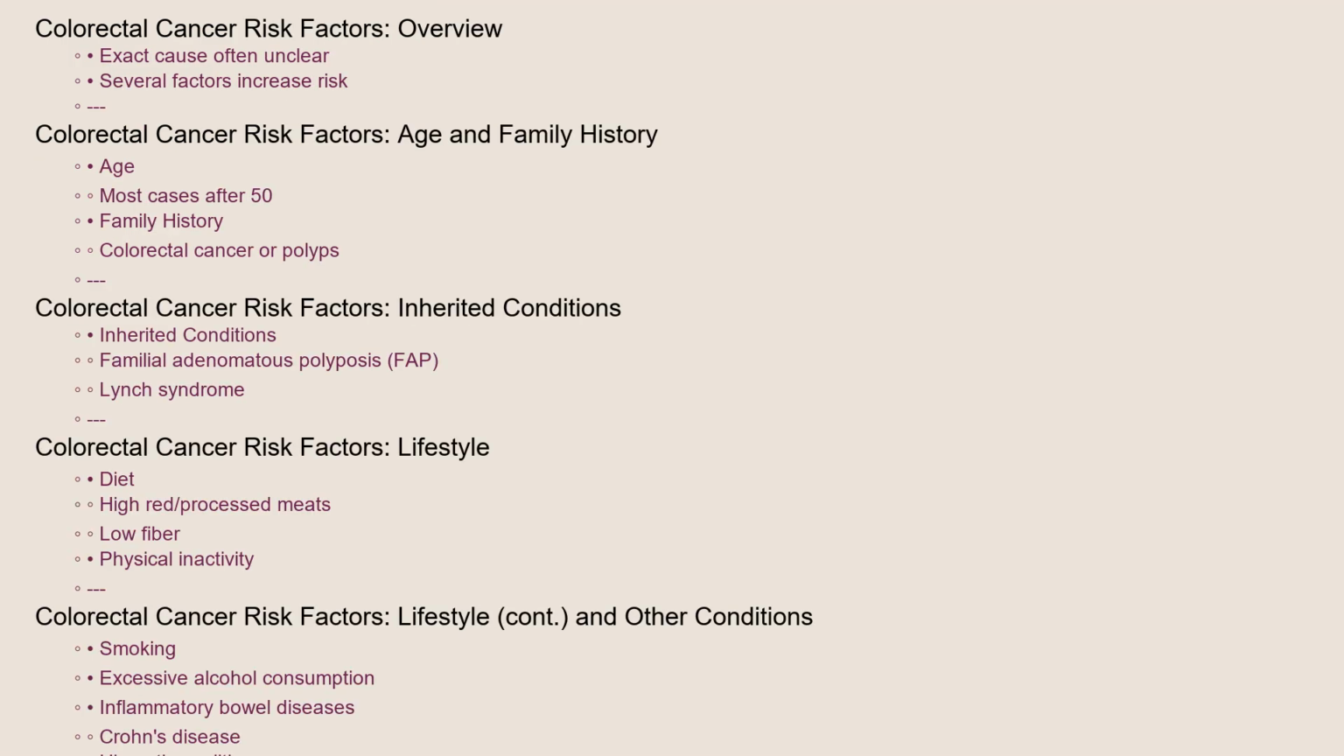The exact cause of colorectal cancer isn't always clear, but several factors are known to increase the risk. These include age, with most cases occurring after 50. Family history of colorectal cancer or polyps is another significant risk factor. Certain inherited conditions, such as familial adenomatous polyposis, FAP, and Lynch syndrome, dramatically increase the risk.